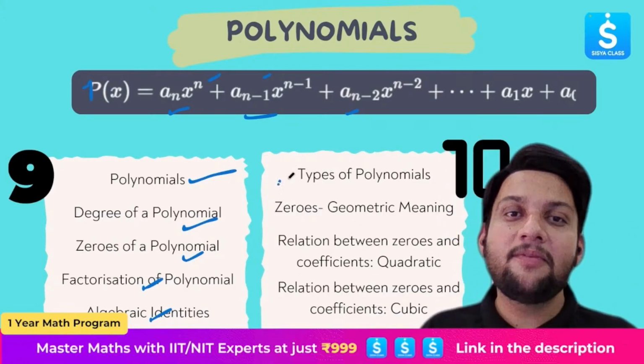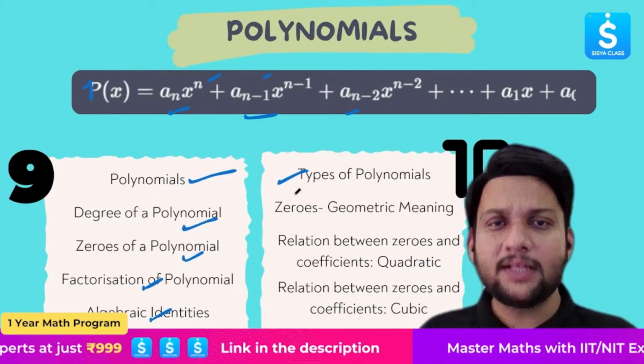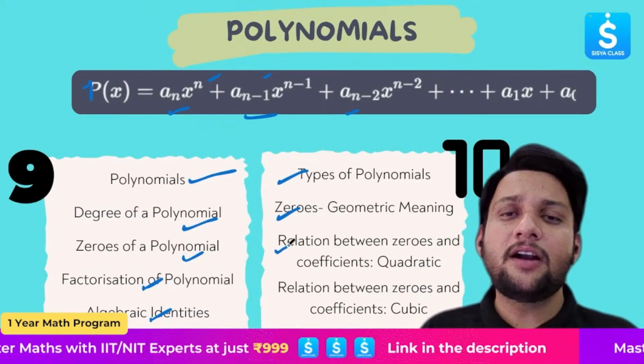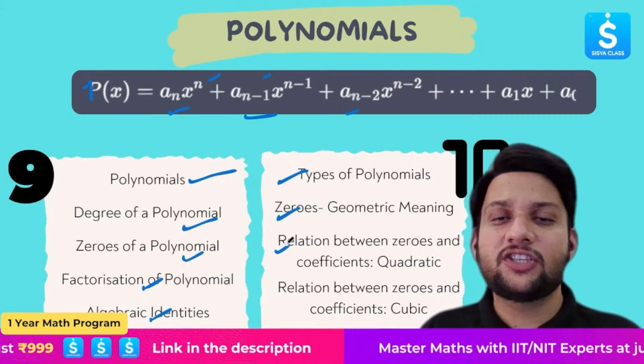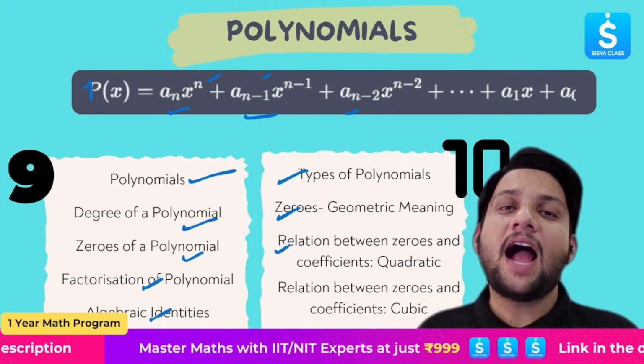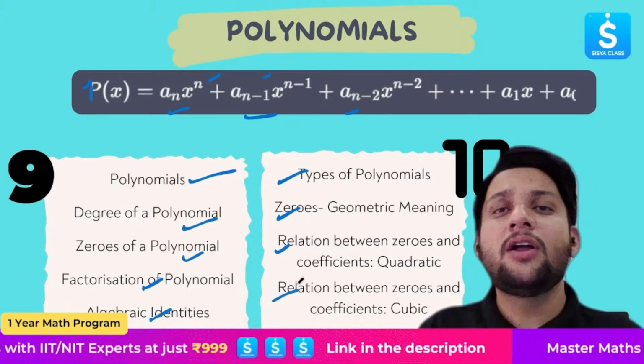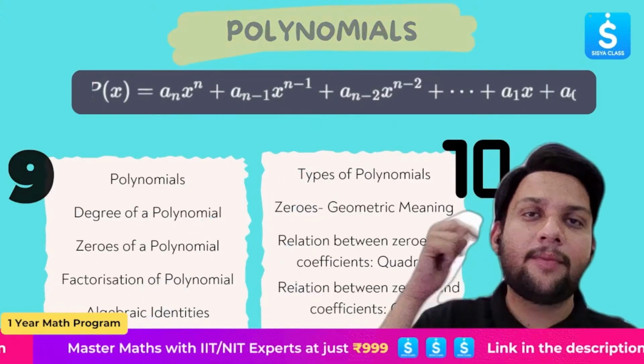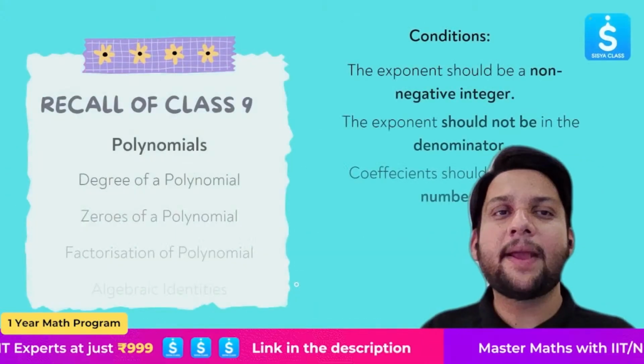In grade 10, we will first be learning what are the types of polynomials. Second, what is the geometrical meaning of the zeros? Third, the relation between zeros and coefficients for a quadratic polynomial and the relation between zeros and coefficients for a cubic polynomial. All right, but let's refresh our memory. Stay with me, bring your notebook and pen, and let's start.